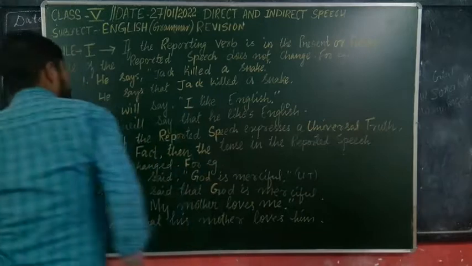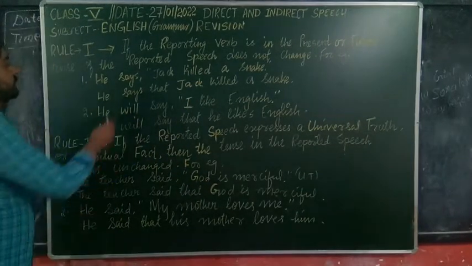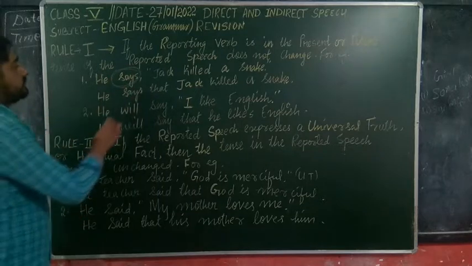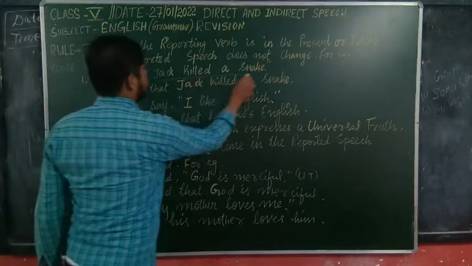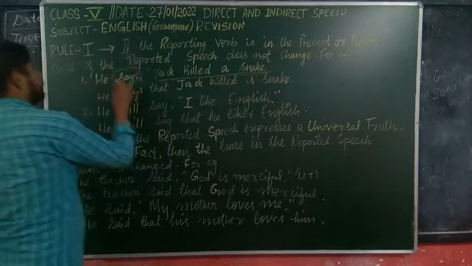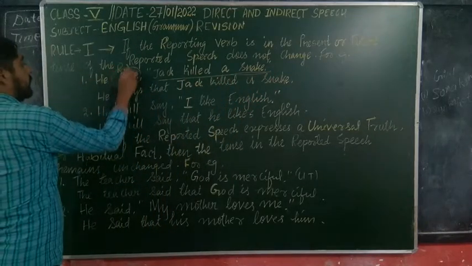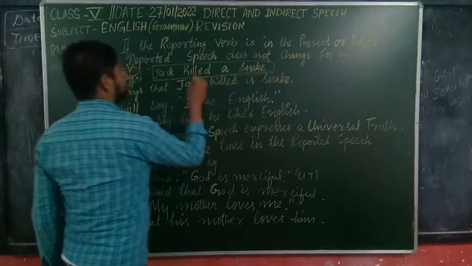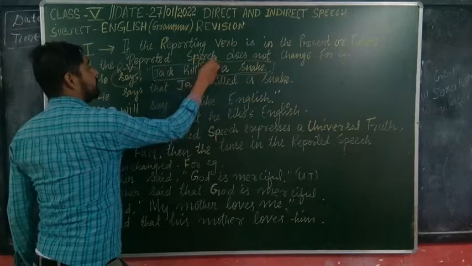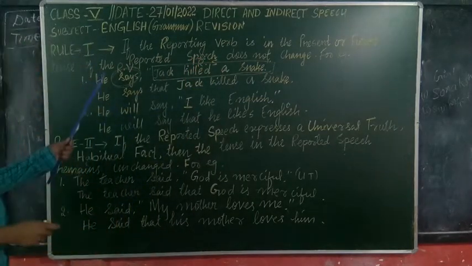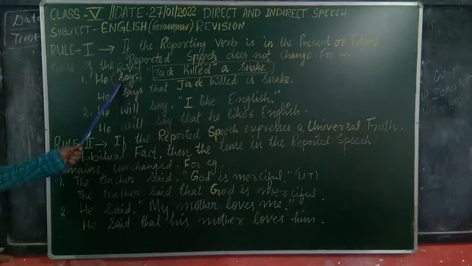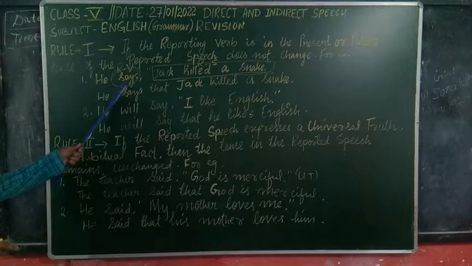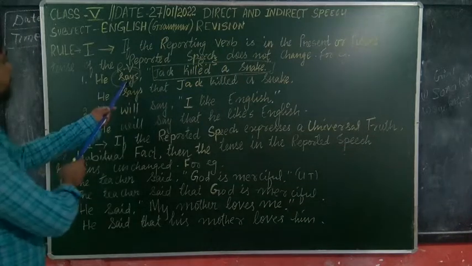Here we need to understand first what the reporting verb is. This is our reporting verb, and this is our reported speech. So we can write here RV for reporting verb, and RS for reported speech. So when the reporting verb is in present or future, which tense is it now? It is in present, right?